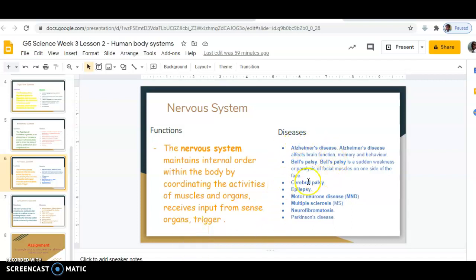Now the diseases here will be Alzheimer's disease, Bell's palsy, cerebral palsy, epilepsy, motor neuron disease, multiple sclerosis, neurofibromatosis, and Parkinson's disease. All these will be connected with the nervous system.